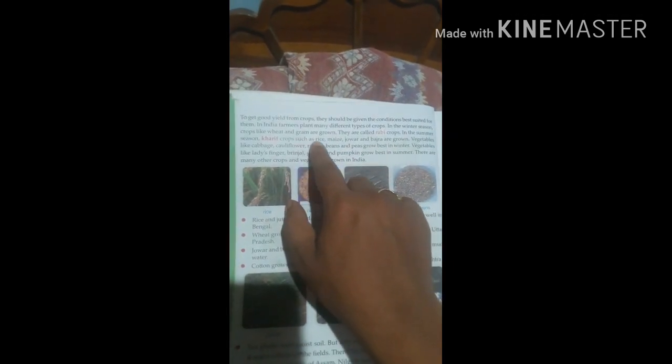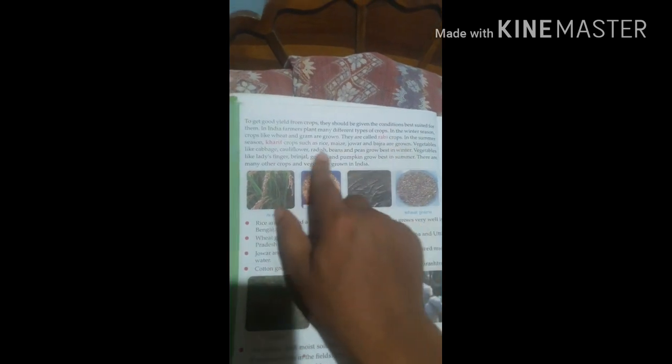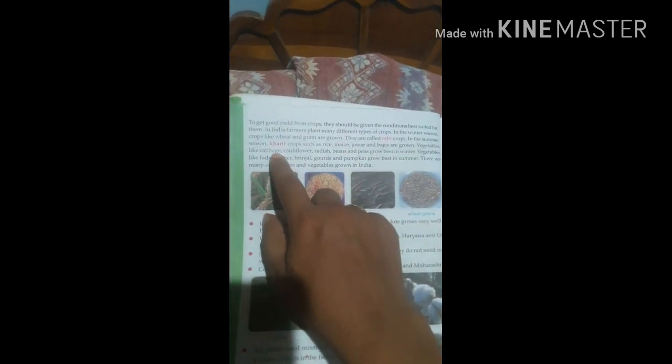In winter we cultivate cabbage, cauliflower, radish, beans, and we also grow wheat and bengal gram, etc., right? So that is about winter crops. Next we will go for the next lesson, that is animal lifestyle. Okay.